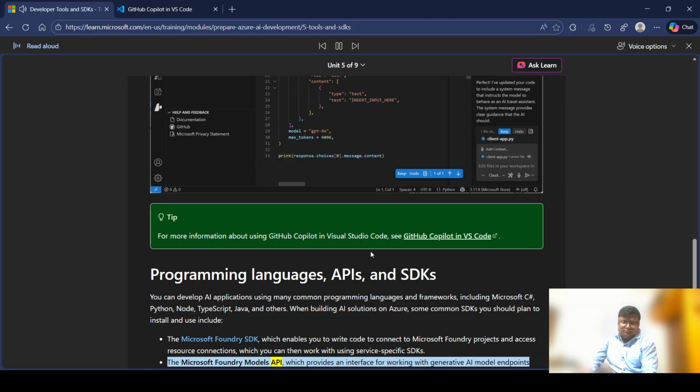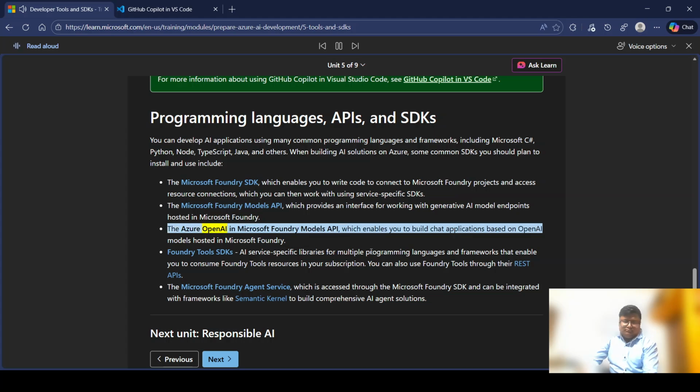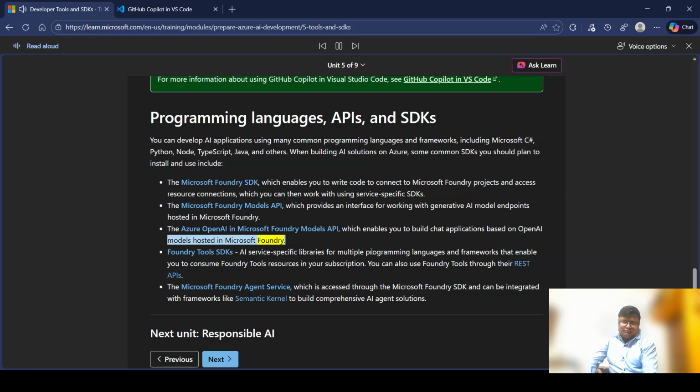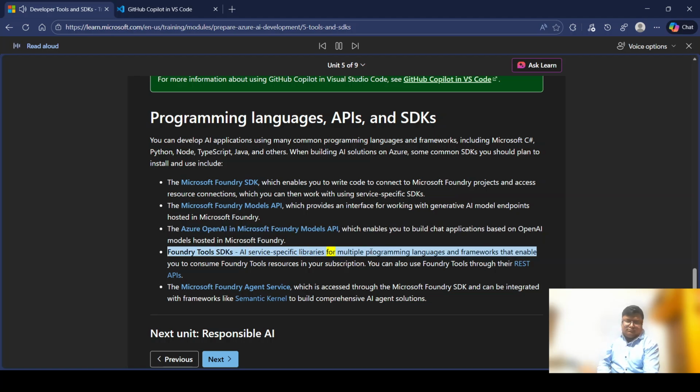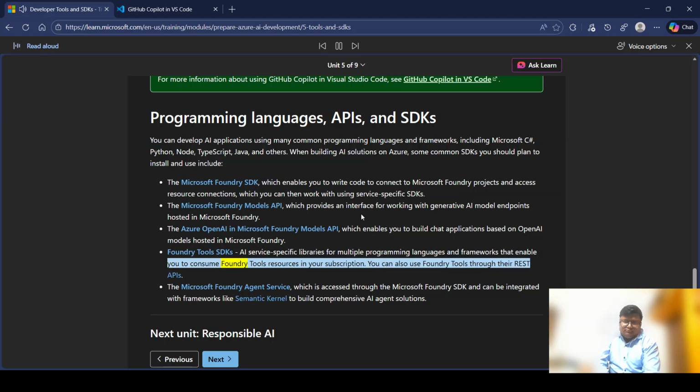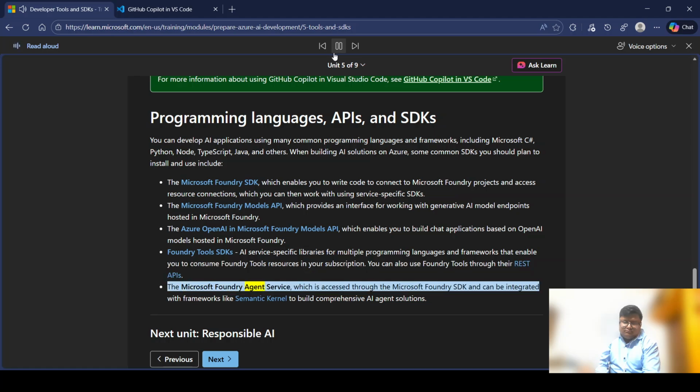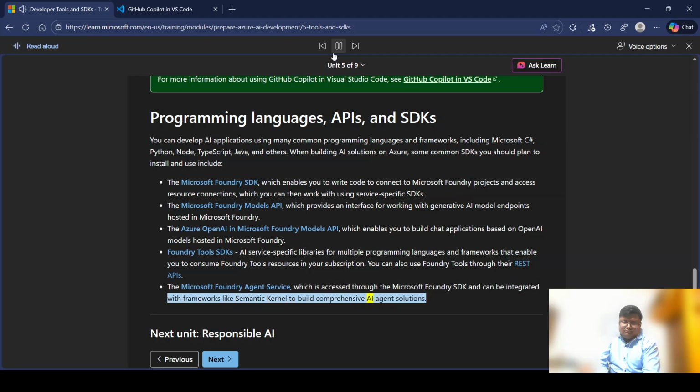The Microsoft Foundry Models API, which provides an interface for working with generative AI model endpoints hosted in Microsoft Foundry. The Azure OpenAI in Microsoft Foundry Models API, which enables you to build chat applications based on OpenAI models hosted in Microsoft Foundry. Foundry Tools SDKs, AI service-specific libraries for multiple programming languages and frameworks that enable you to consume Foundry Tools resources in your subscription. You can also use Foundry Tools through their REST APIs. The Microsoft Foundry Agent Service, which is accessed through the Microsoft Foundry SDK and can be integrated with frameworks like Semantic Kernel to build comprehensive AI agent solutions.